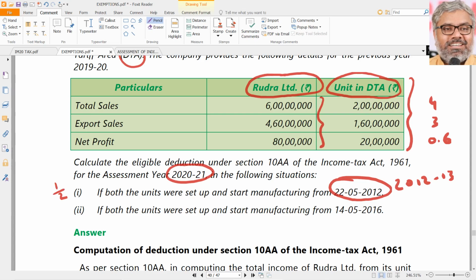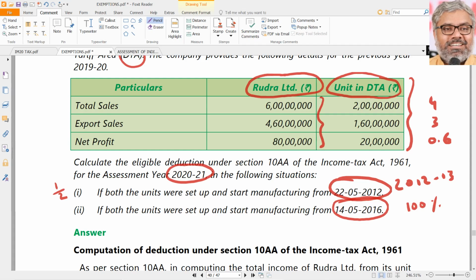But here, if the units are set up and started manufacturing in 2016-17, since it is the first 5 years of their setup, they will get 100% exemption related to the profits from the unit in SEZ which have been derived from export sales. How much is that?